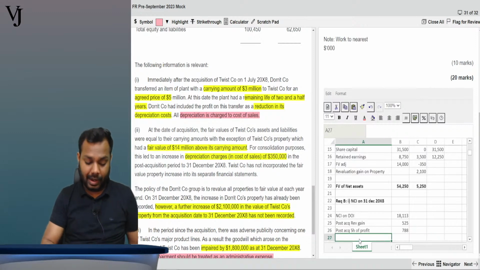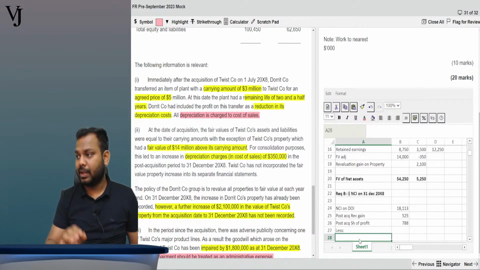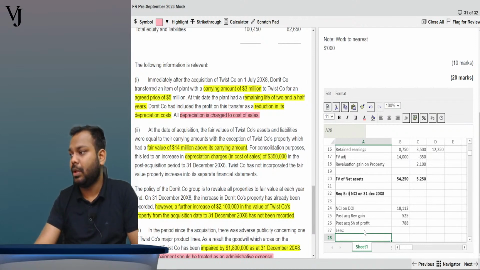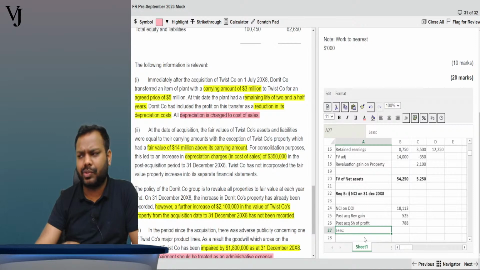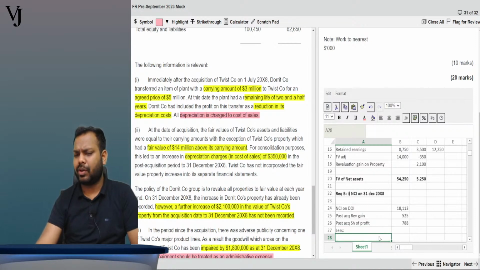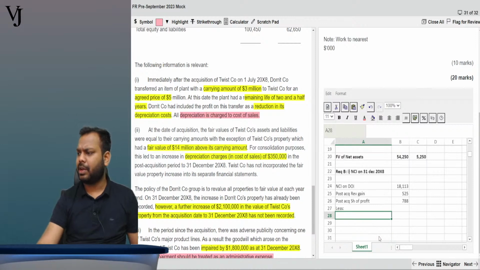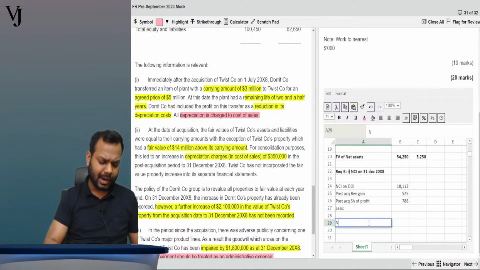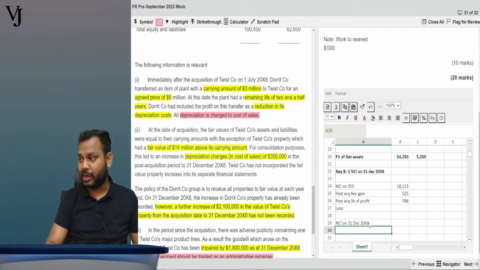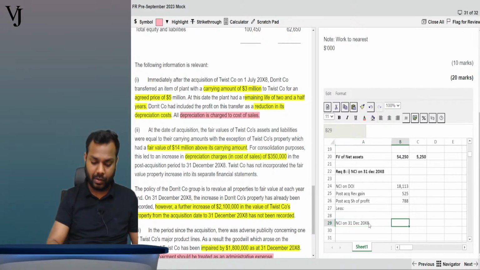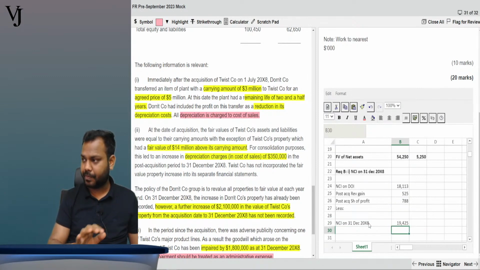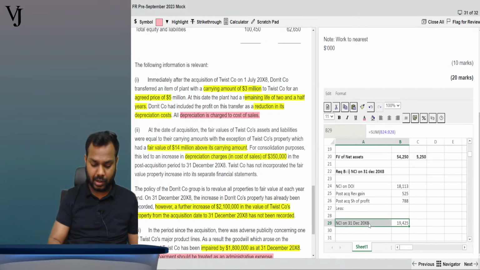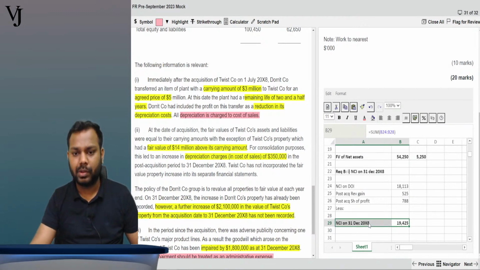Now further, less. Just write here less. We are not closing this account. But just write here less, leave one more line and write here NCI on 31 December 20x8, and just do the figures sum. Just do it this way and keep it off. We will come back to these things.